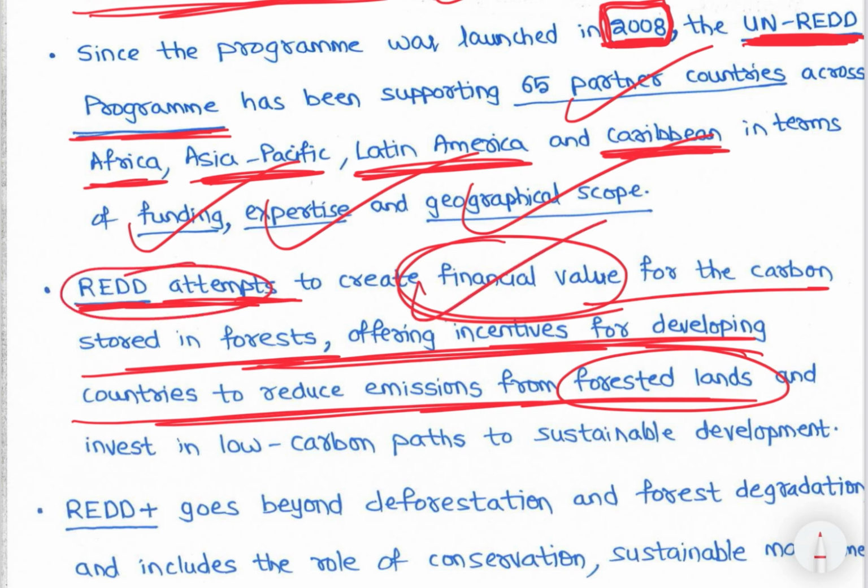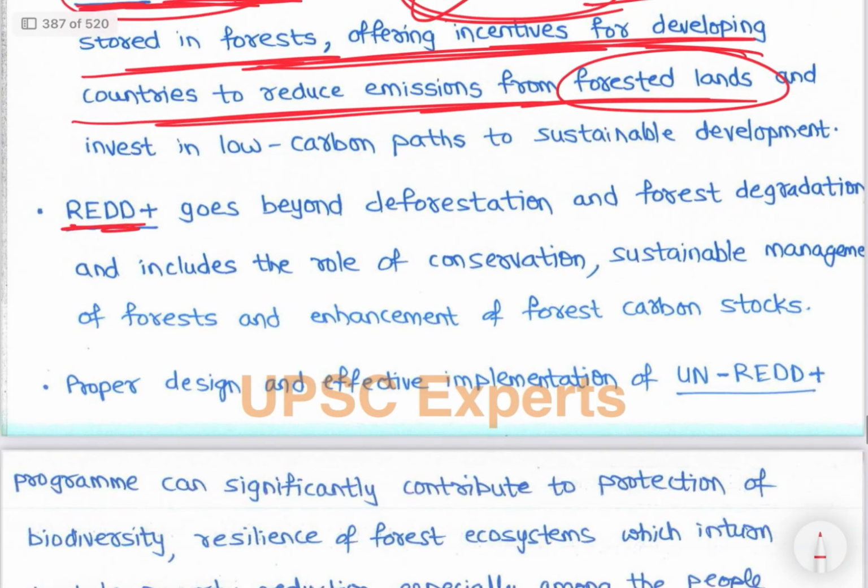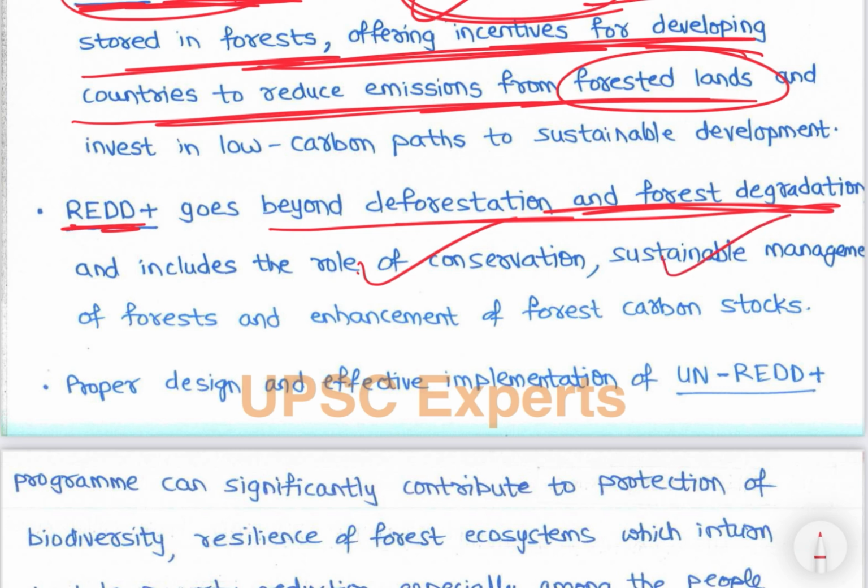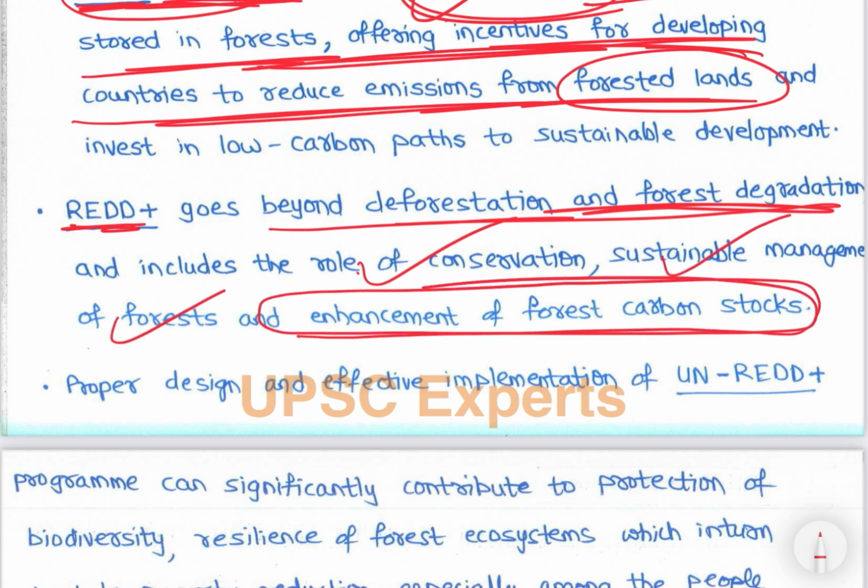So अब रेड क्या है? रेड इज फॉरेस्ट को रोकती है, डिफॉरेस्टेशन को रोकती है, फॉरेस्ट डिग्रेडेशन को रोकती है. बट रेड प्लस क्या? REDD+ goes beyond deforestation and forest degradation and includes the role of conservation of forest, sustainable management of forest, and enhancement of forest carbon stocks, right. So REDD+ is more on proactive forest conservation, right.